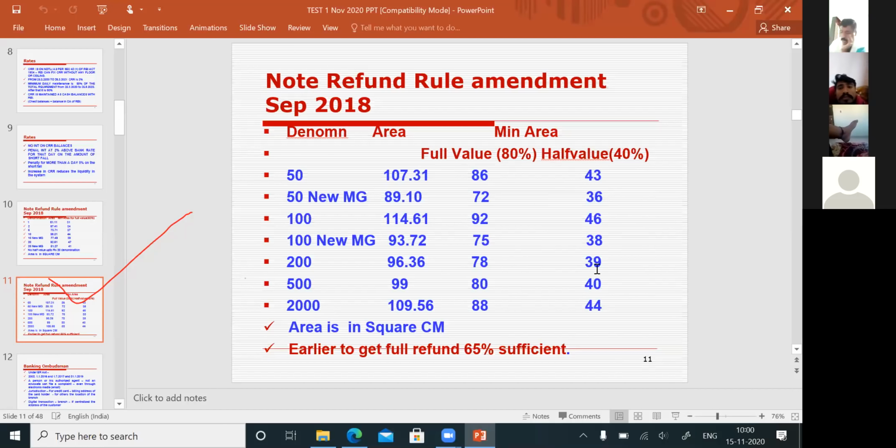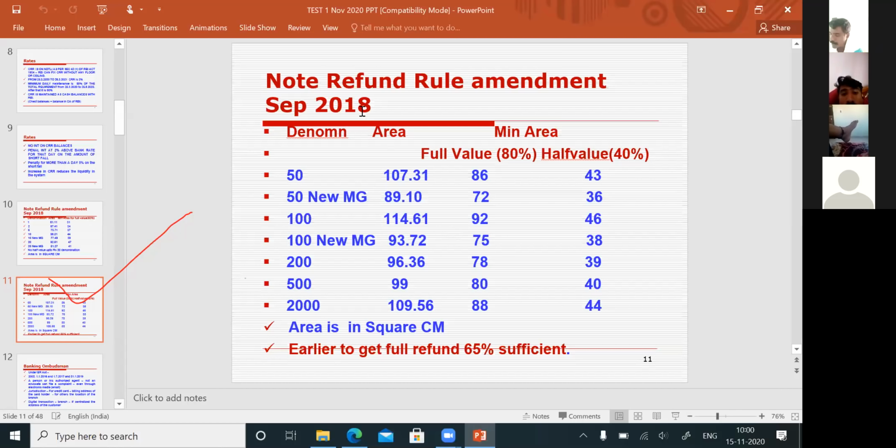So the total, what is a 40% I have given here? So this is total area. This is to get full value 80%. To get off value, he has to get 40%. He has to give 40% one piece. Whereas in the case of 1 rupee to 20 rupees, no off value at all. You will give only full value. The full value will be for the area should be 50% and more.